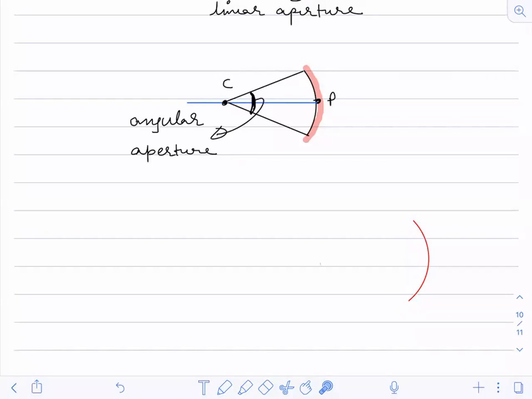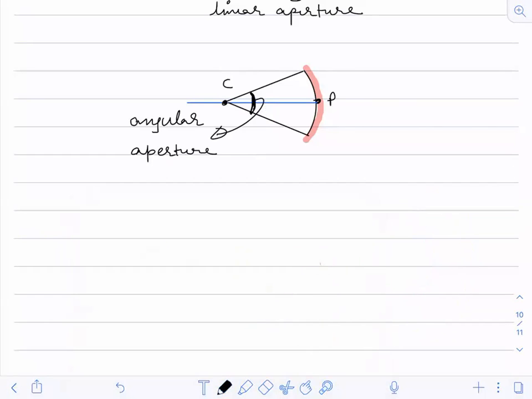At your level you will not use angular aperture much, but I have told you what it is. Angular aperture is the angle, so if I ask what the angular aperture of this is, you will quote your answer in degrees or in radians, like 30 degrees. So this is all about the linear aperture.